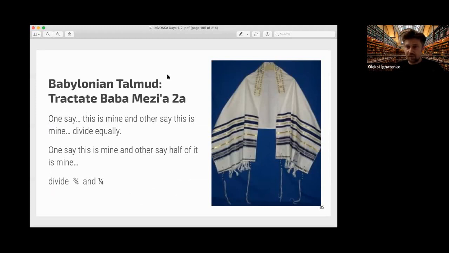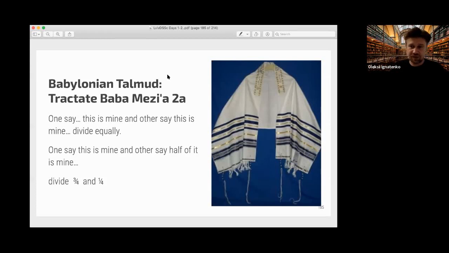So there are 2 persons, and they found some cloth, but it can actually be applied to any property with uncertain rights. One says this cloth is mine, and the other says this cloth is mine.